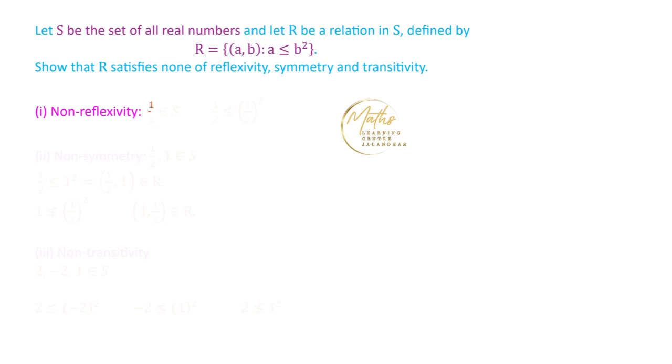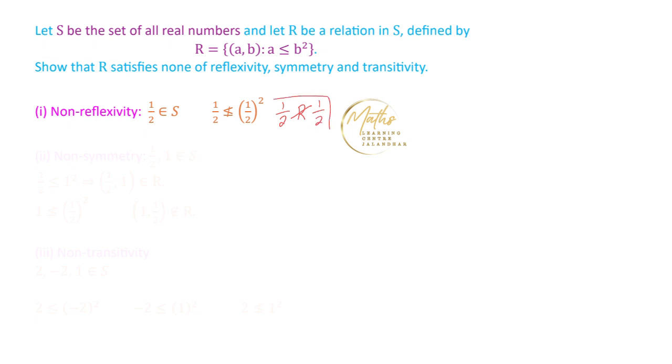Suppose we consider the number 1/2, which belongs to S. Now if we calculate the value of (1/2) square, that value is 1/4, and clearly 1/2 is not less than or equal to (1/2) square. It means that 1/2 is not related to 1/2.